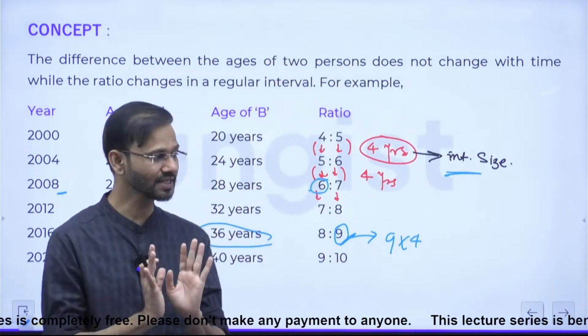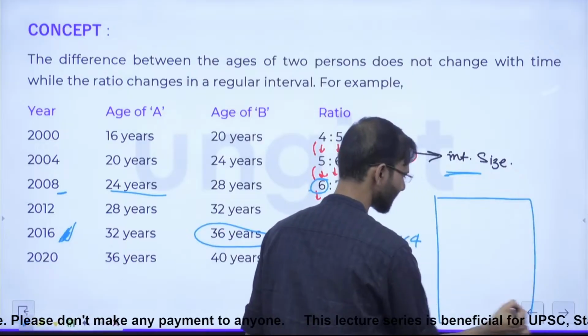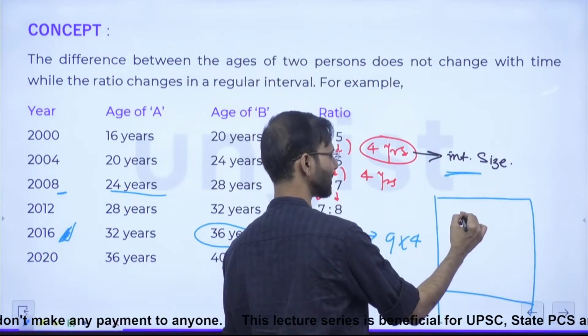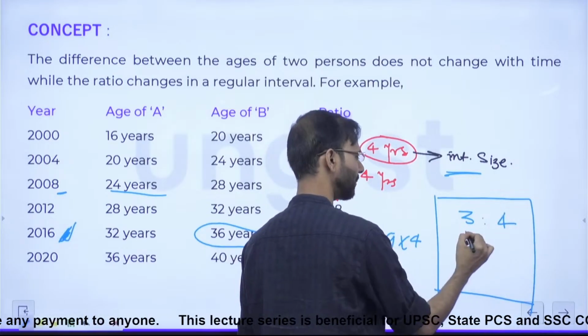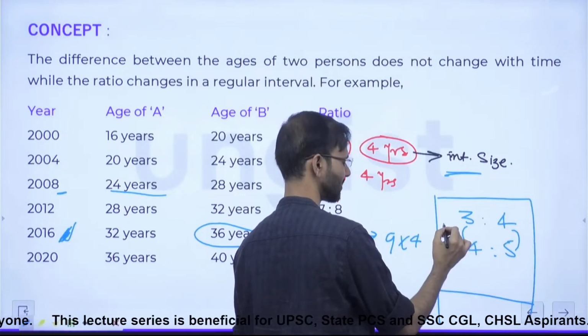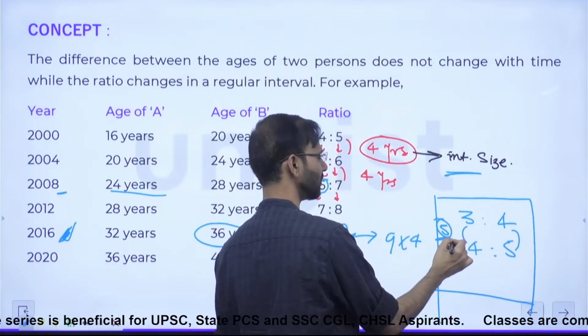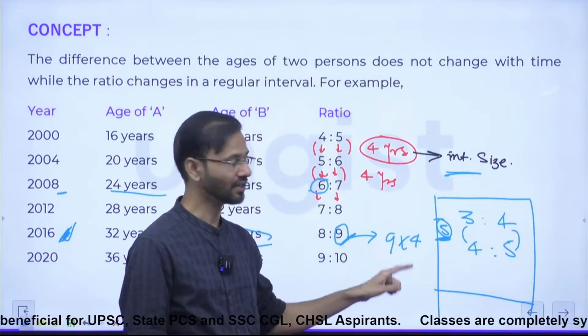And guys, how the interval size is found, I will also tell you that. And how to find the interval size and exactly what the interval size is. Suppose that 3:4 becomes 4:5. Then only, if this change happens in, let's say, 5 years, then only the 5 will be considered as the interval size.